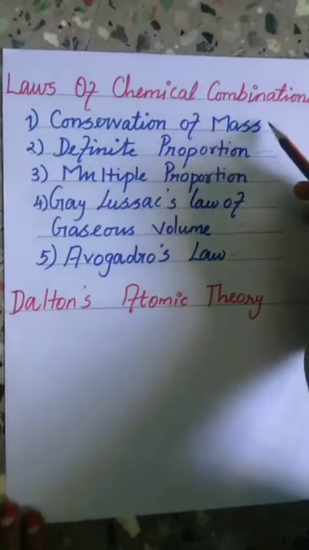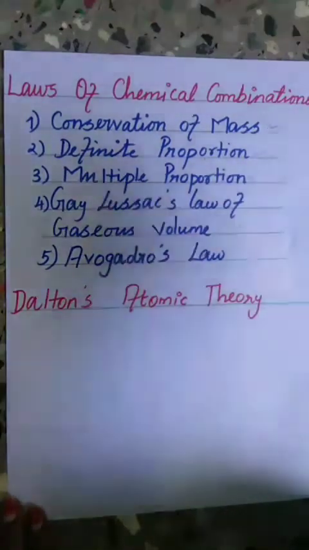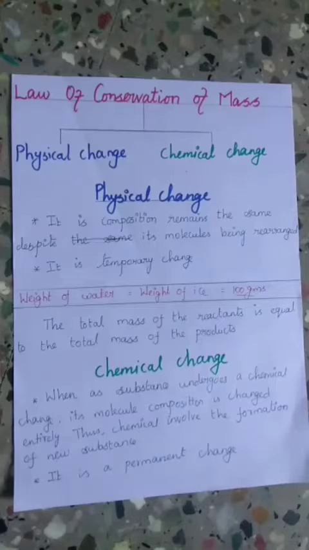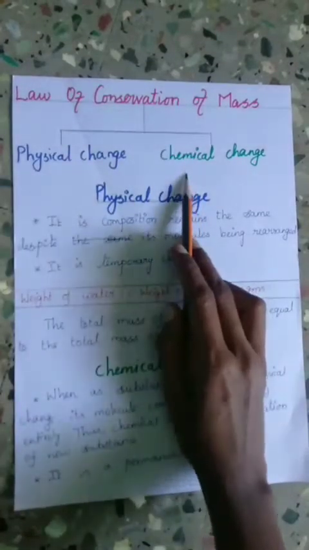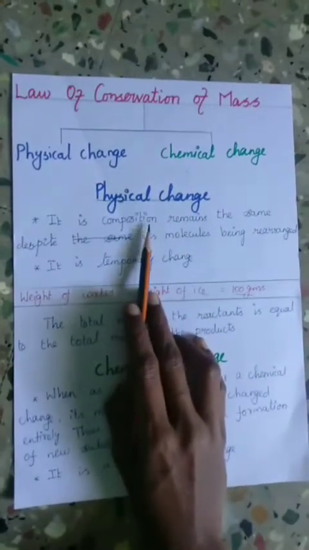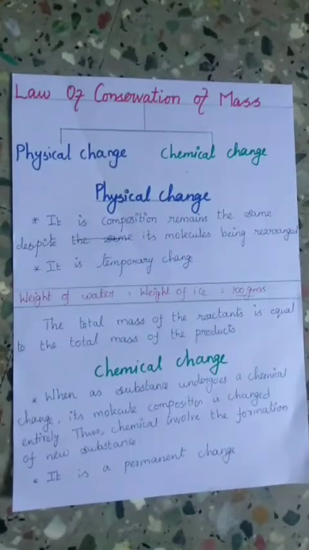Let me discuss the law of conservation of mass. This law was put forth by Antoine Lavoisier in 1789. This law talks about two changes, that is physical changes and chemical changes. Let me discuss physical changes. In physical changes, the composition remains the same despite the molecules being rearranged. A physical change is a temporary change. Examples of physical changes: freezing of water, melting of wax, boiling of water, etc.